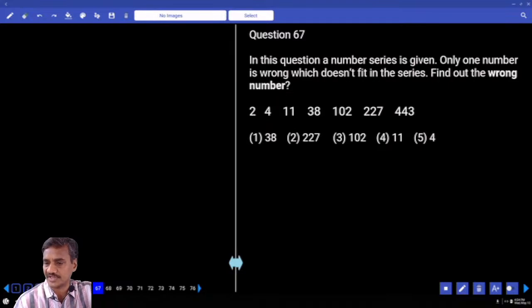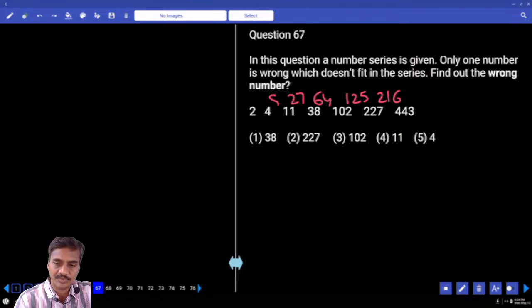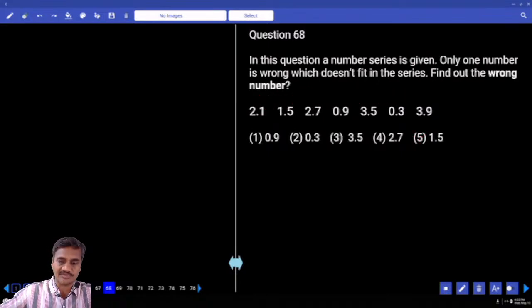Now see, let us go for the difference here. 227 and 413, what is the difference? 216. Here the difference is 125. 5 cube, 6 cube. Here it is 4 cube, 3 cube, 2 cube, 1 cube. And 2 plus 1, what is the number? 3. 3 plus 8, 11. So what is the wrong number? 4 is the wrong number, correct number is 3. The differences between the numbers are perfect cubes: 1 cube, 2 cube, 3 cube, 4 cube, 5 cube, 6 cube. Question 67, choice 1.